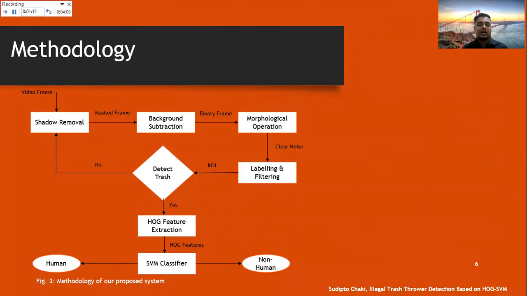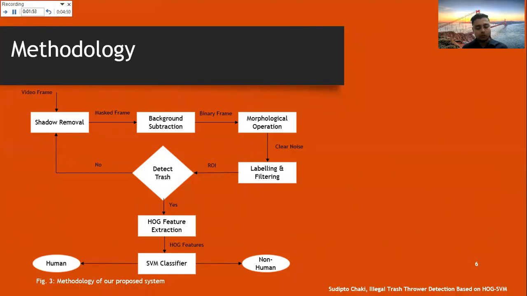And to detect whether it's a trash or not, if it's a trash, then we need to collect the HOG feature extraction parts. And if it's not a trash, then we need to go back to our previous stage, the shadow removal stage, and then the successive stages, that means background subtraction, morphological operation, labeling, and filtering operations again. If we can successfully detect this object as trash, then we will extract the features for the human or non-human parts